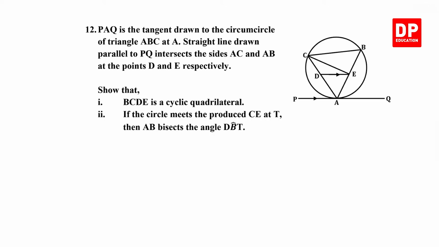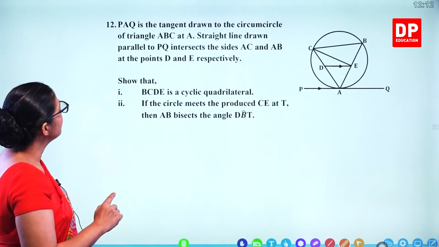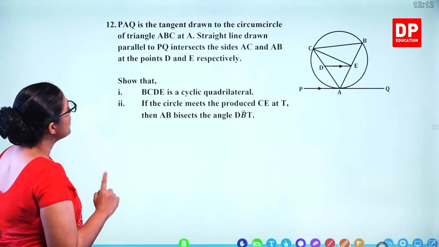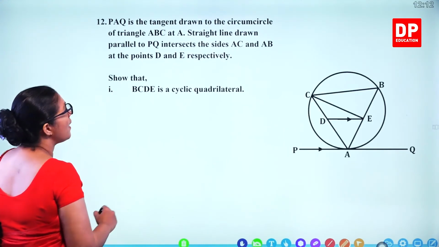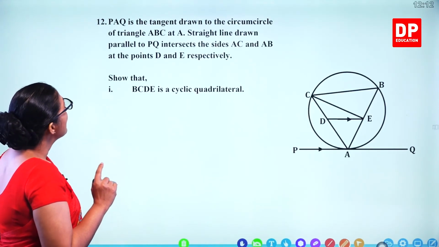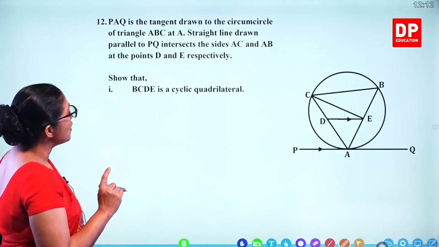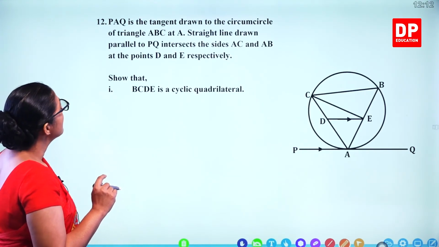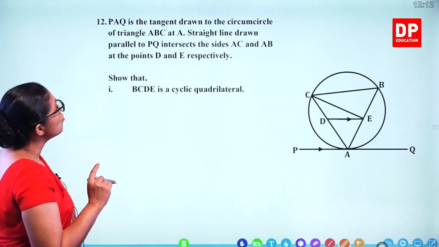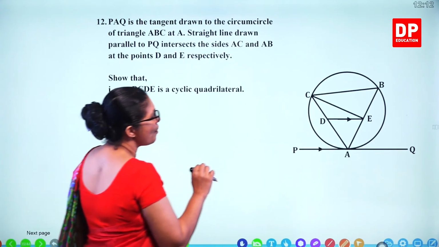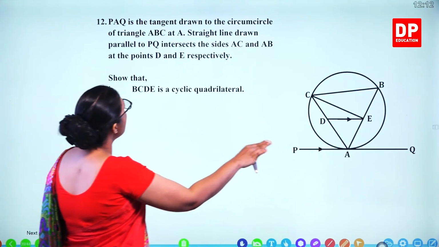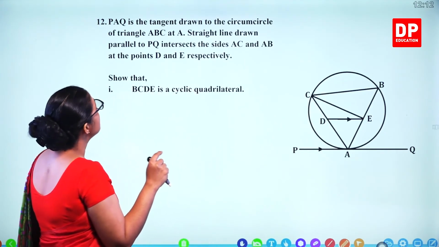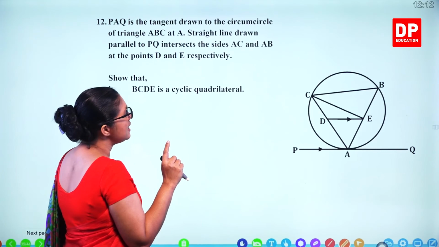Now let's do the last question in this paper, question number 12. So only 2 parts are there. So we'll do it separately. You have to apply circle theorems. PAQ is the tangent drawn to the circumcircle of triangle ABC at A. A straight line drawn parallel to PQ intersects the sides AC and AB at the points D, E respectively.